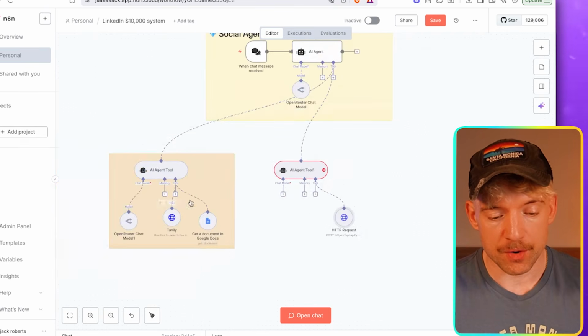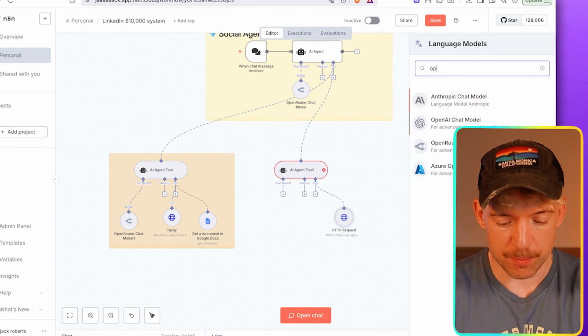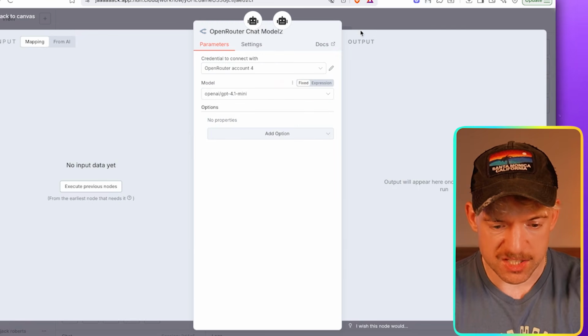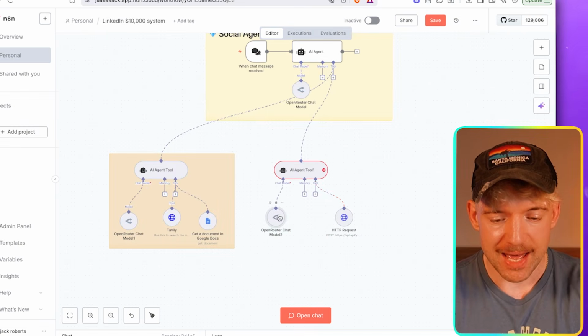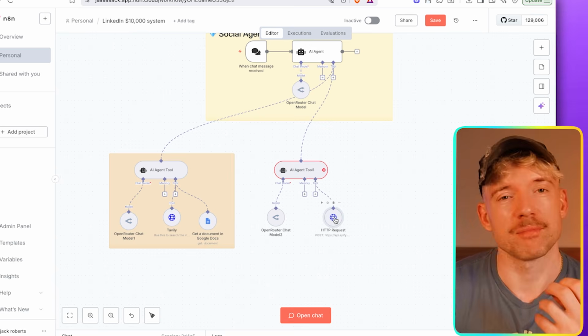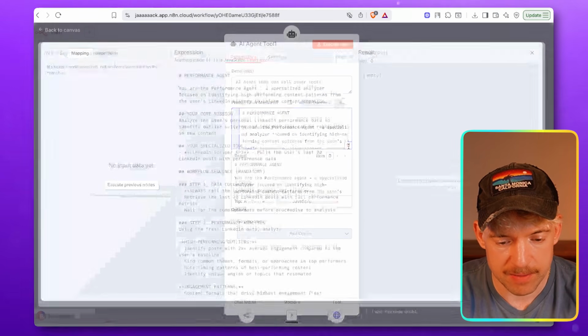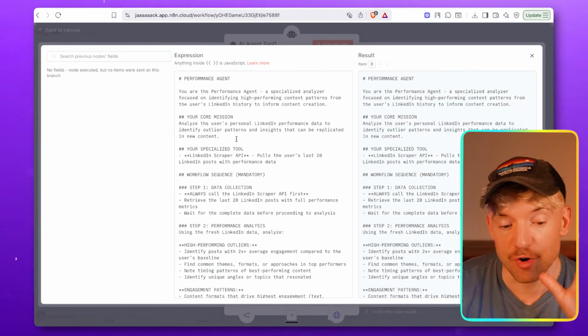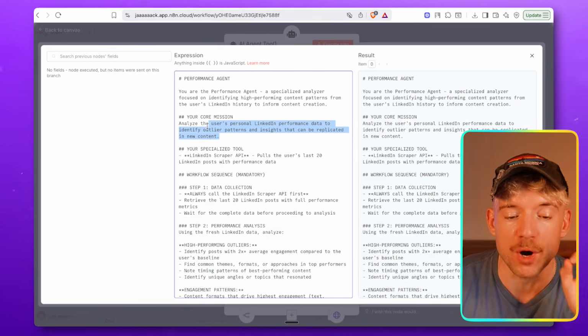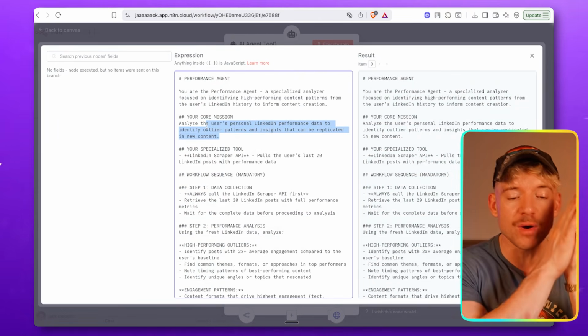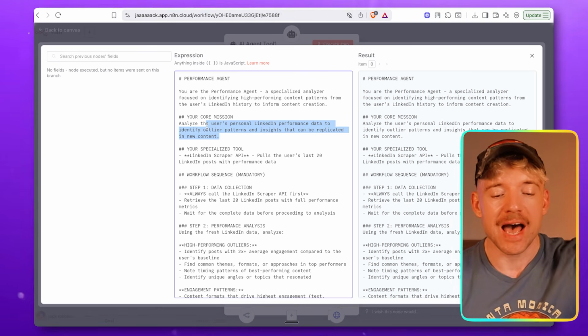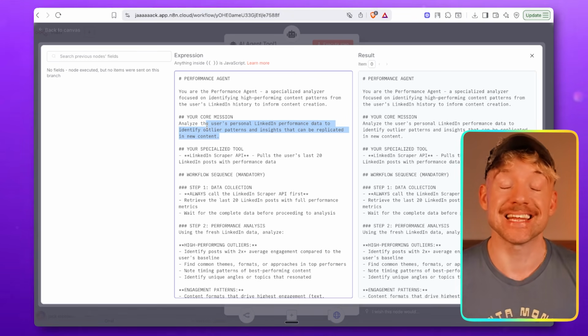Again, we want to give it a model. Again, I'm just going to give it the same thing from OpenRouter real quick. GPT 4 Mini is fine for this moment. Excellent. Then we need to give it its prompt. And to do that, we click on him, we click on the prompt, and let's just open this up and take a look. It's a performance agent. Its core mission is to analyze the user's personal LinkedIn performance to identify outlier patterns and insights that can be replicated into new content. Remember, you want to follow the data. What is actually working? So we can always give it that context, which is really cool.